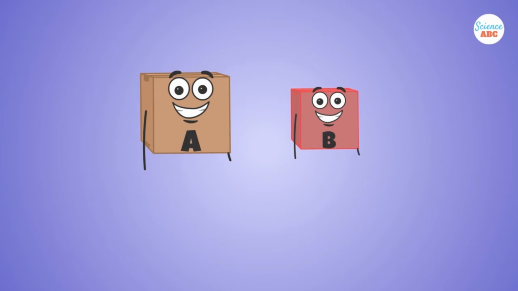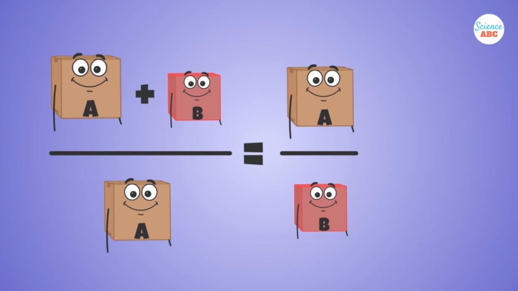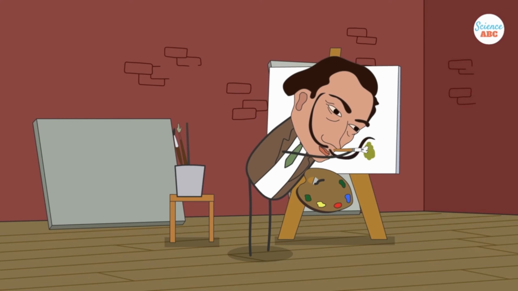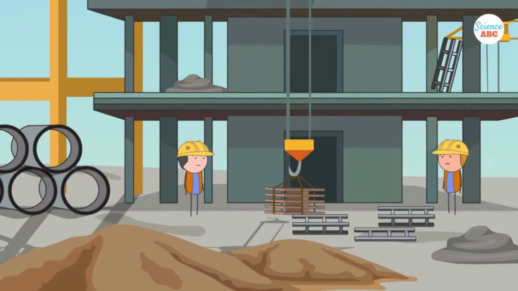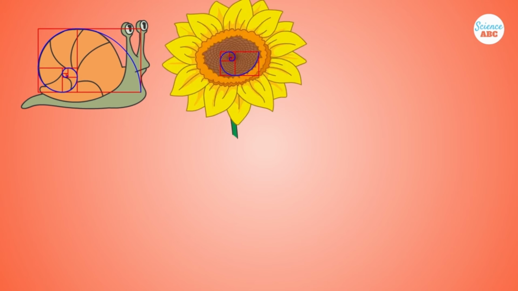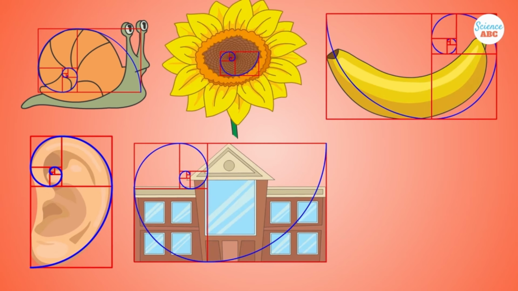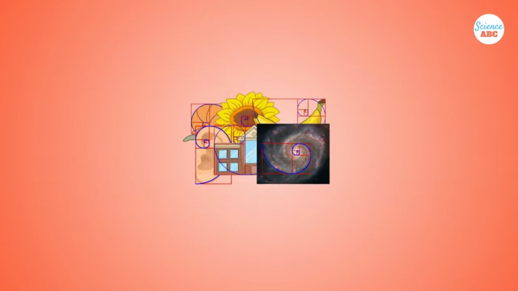Suppose you have 2 quantities, A and B, wherein A is greater than B. Now, add A and B and divide that sum by A. If this ratio comes out to be equal to the ratio of A and B, then you can say that A and B have a golden ratio, which is represented by the Greek letter phi. Many artists use the golden ratio or the golden spiral in their creative works. Legendary painter Salvador Dali explicitly used the ratio in his masterpiece, The Sacrament of the Last Supper. Architects also commonly use the golden ratio when designing buildings and other massive structures. From snail shells, flowers, and bananas to the inside of the human ear, iconic buildings, and galaxies far out in the cosmos, the golden ratio can be seen everywhere. This is probably why it's also known as the divine proportion.